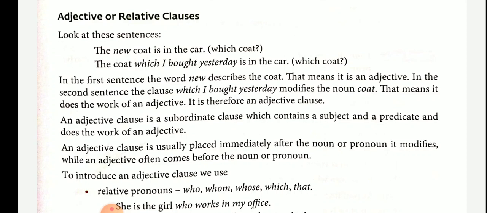Generally speaking, an adjective may be one or two words, but here in adjective clause we have a clause that does the function of an adjective. An adjective clause is a subordinate clause which contains a subject and a predicate and does the work of an adjective.